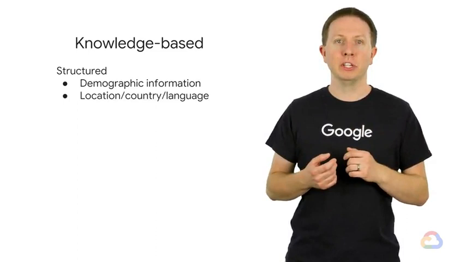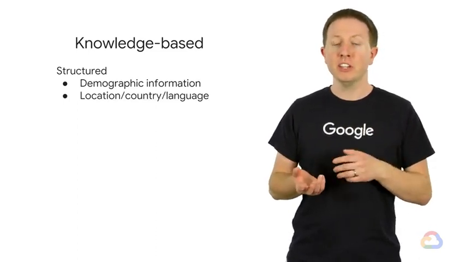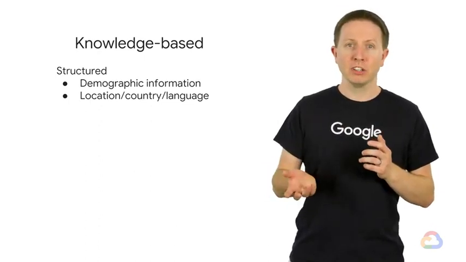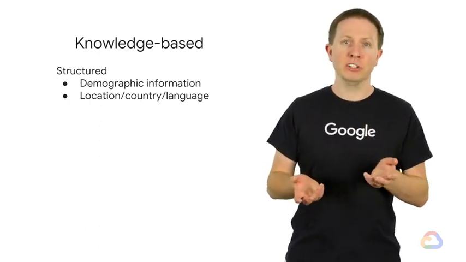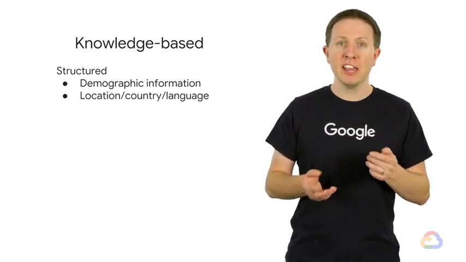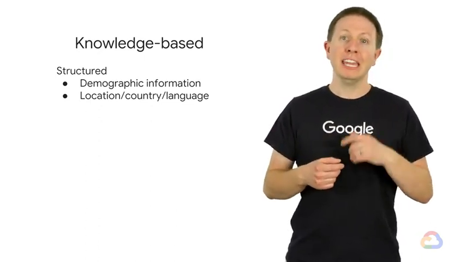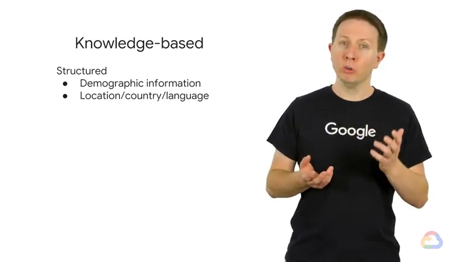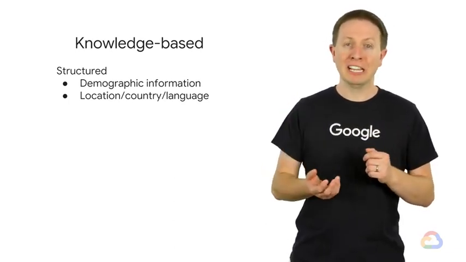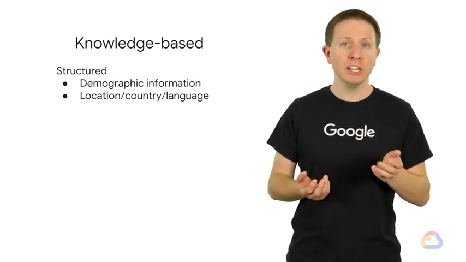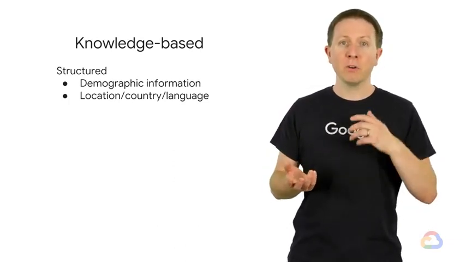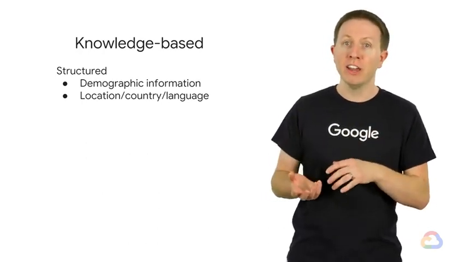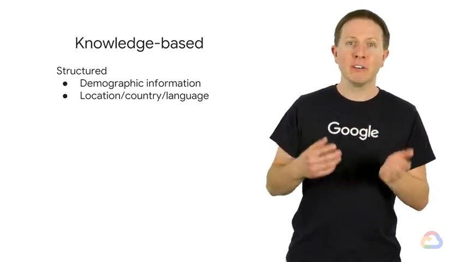Another possible data set we could use for our knowledge-based recommendation systems is user locations, countries, or languages. This could be important for localization. We could also use language as a feature because if a user doesn't speak Spanish, they may not enjoy watching a Spanish movie, even if it has subtitles. But as with all machine learning, we need to be mindful that we don't go too far. Perhaps someone who speaks English and lives in the United States learned French at university and really enjoys French movies. Therefore, it's always a good idea to have other features and let the model learn what features are important and which ones aren't, and to balance itself out in such situations.